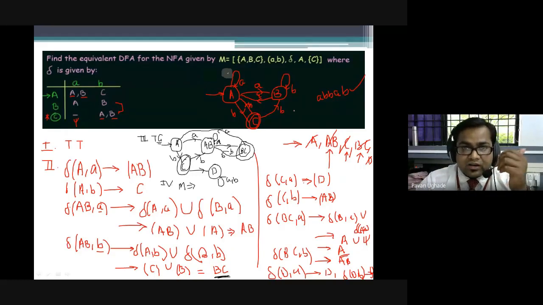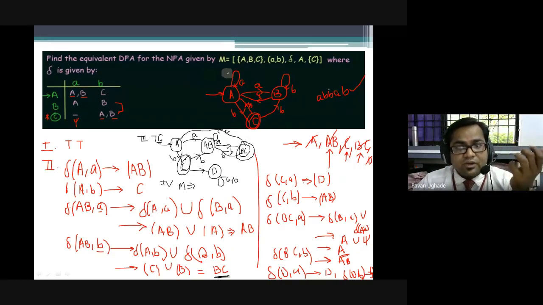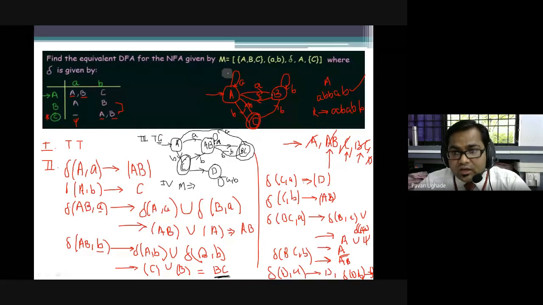So take one string which will be rejected. This was for accepted. Tell me one more string which is going to be rejected by the given NFA, and the same should be rejected by the equivalent DFA. I'll give one string, let's see, maybe A B A B B. If you are able to see, check it out. See A, then B A, then B B. It is reaching B, which is a non-final state.